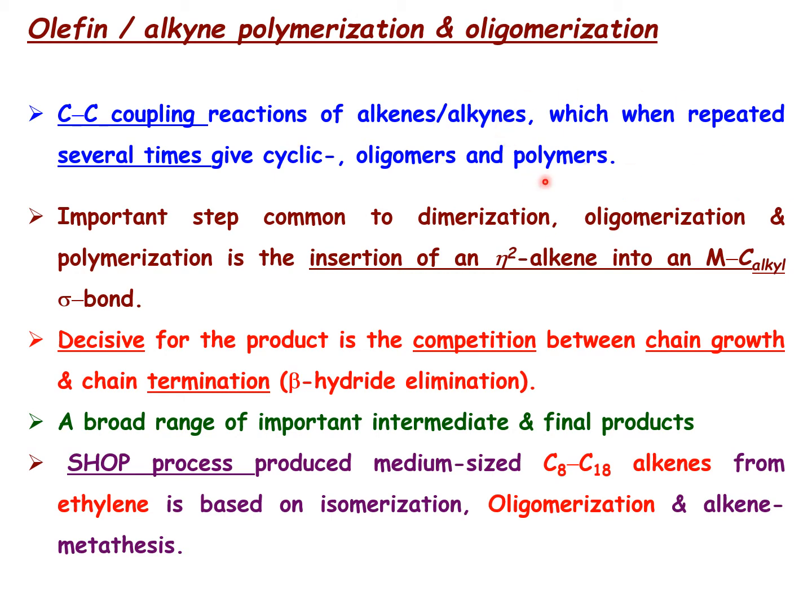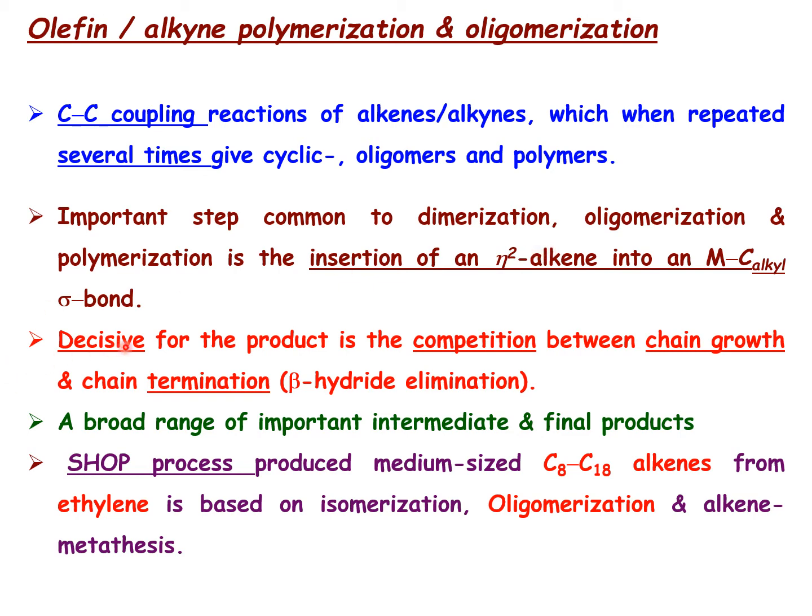you are going to get a polymeric product. Okay, and the important step common to all these kinds of reactions, like dimerization, oligomerization and polymerization, is the insertion of an eta-2 alkene into the metal-carbon bond, that is, the metal-carbon sigma bond. That is, migratory insertion of the alkene into the metal-carbon alkyl bond. That is an important step in all these kinds of reactions, whether dimerization, oligomerization or polymerization, whatever you talk about.